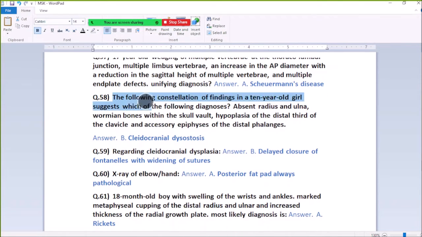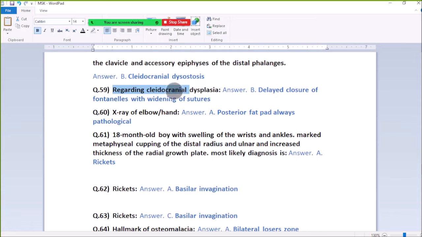58. The following findings are in a 10-year-old girl. Which of the following diagnoses? Absent or ulna, wormian bones within the skull vault, hypoplasia of the distal third of the clavicle. Diagnosis: cleidocranial dysplasia.